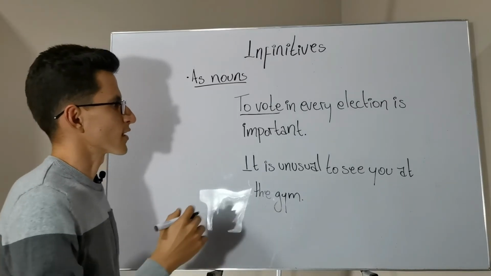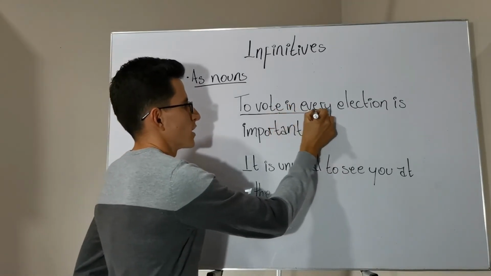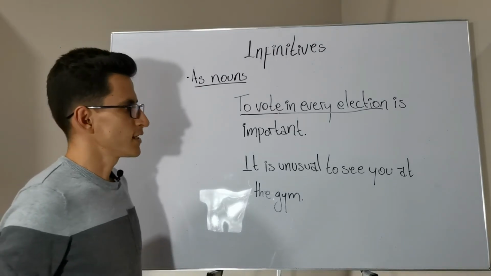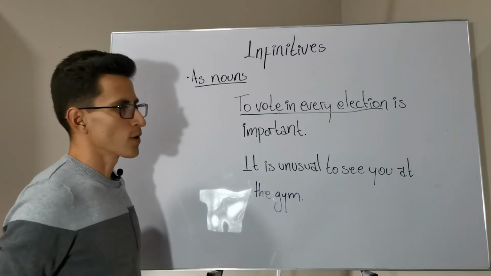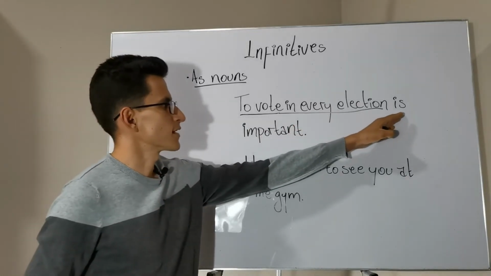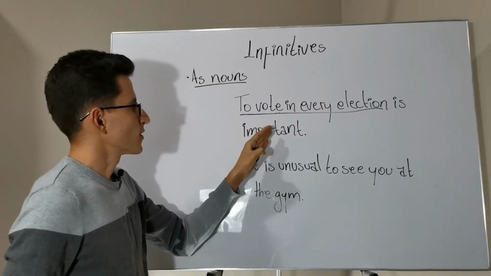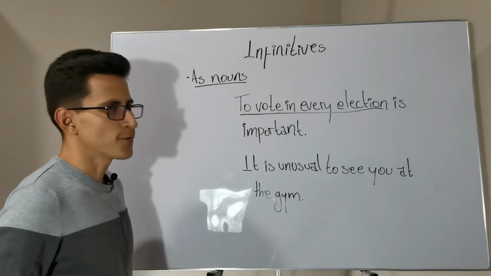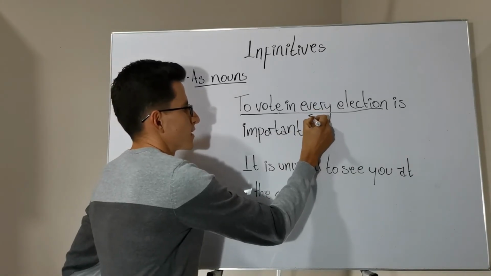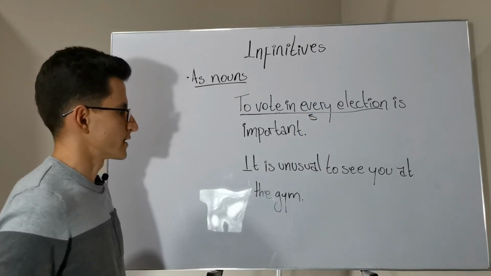And to vote in every election is the infinitive phrase. Now let's see which role it is playing. As we can see, we have this linking verb. So we can say that this infinitive is acting as a noun and it is the subject of the sentence.